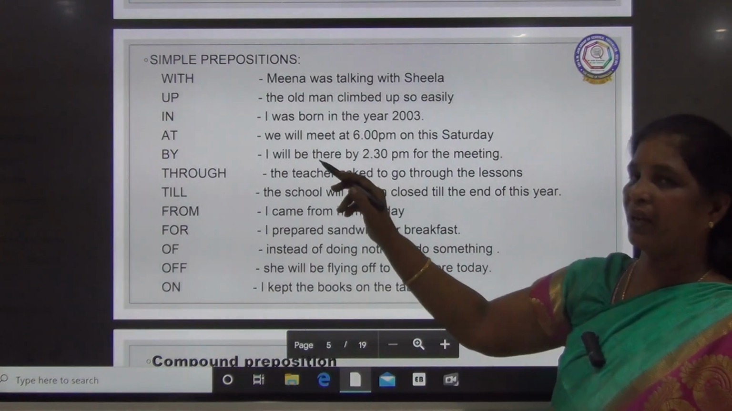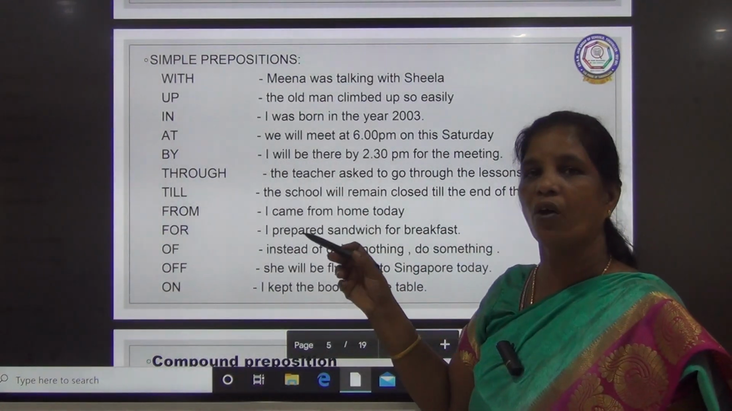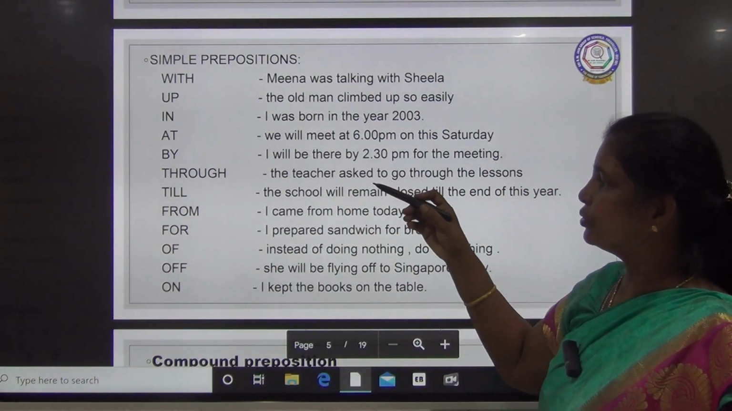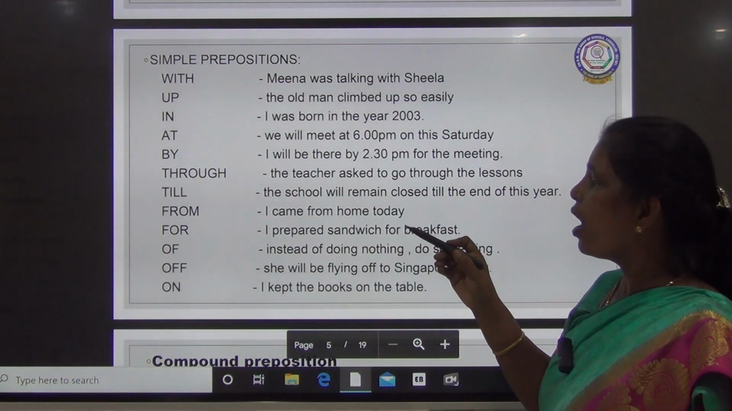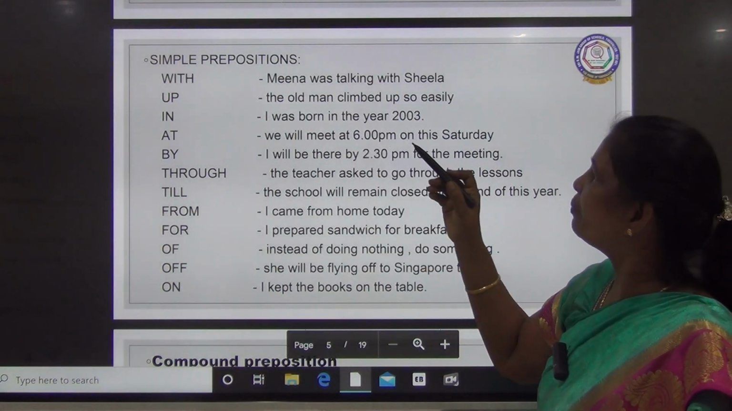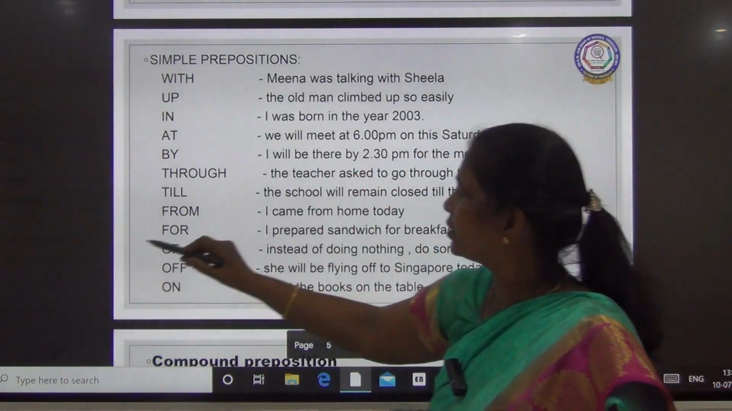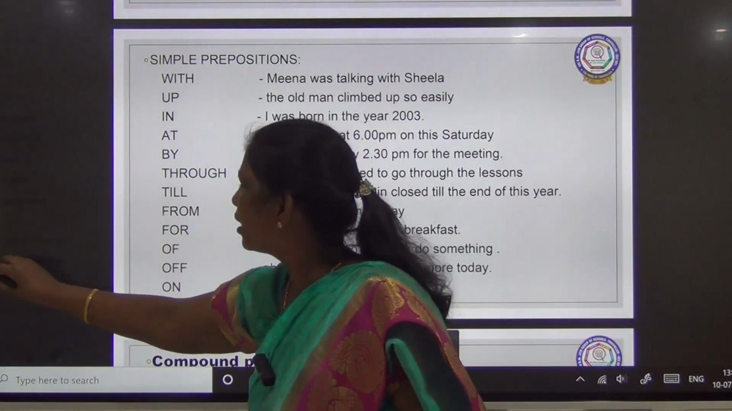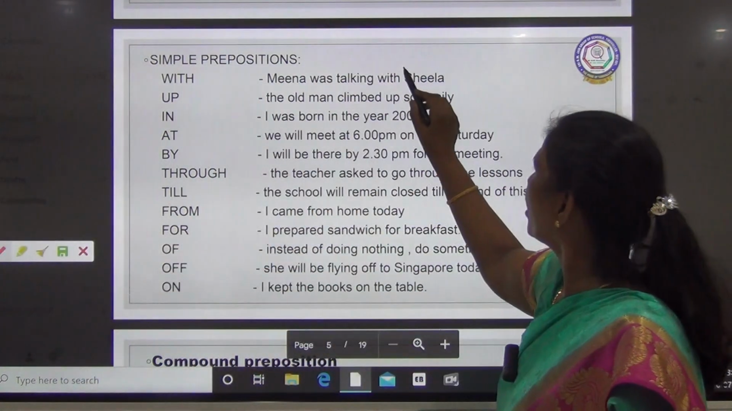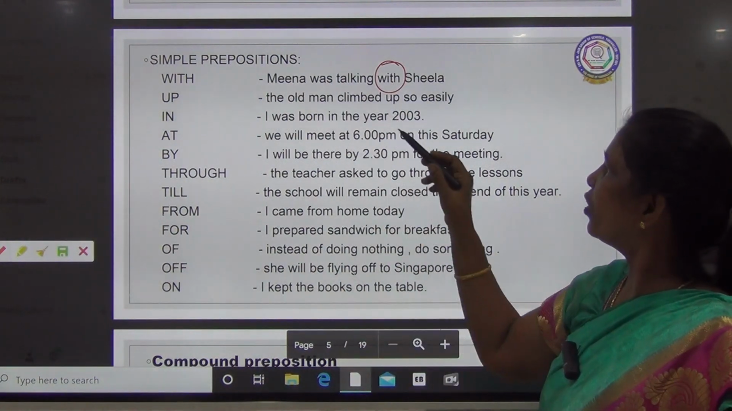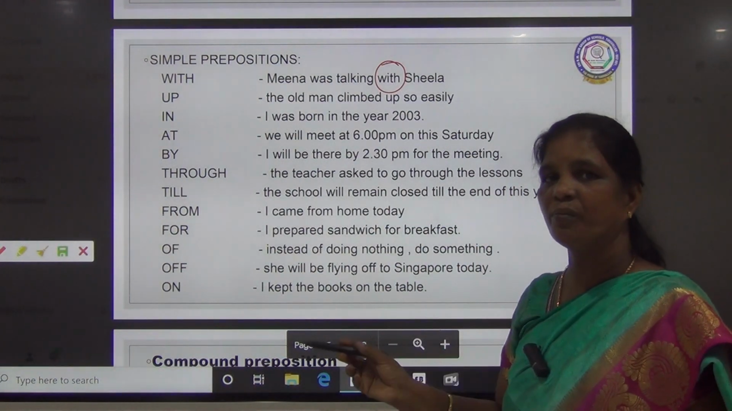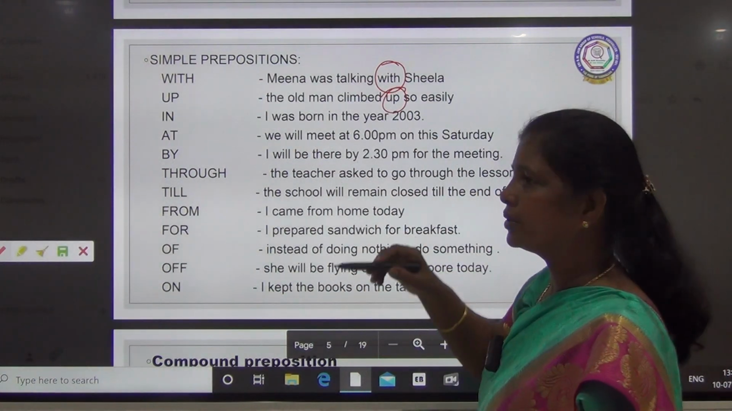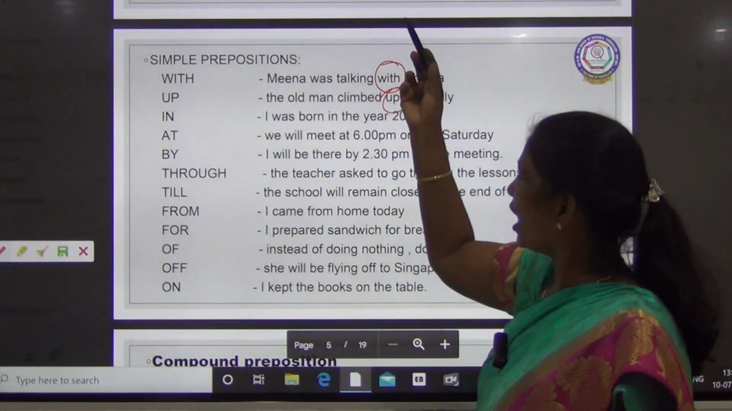Simple preposition examples, I have given a few, there are a lot: with, up, in, at, by, through, till, from, for, off, on. For example, Meena was talking with Sheila. She is talking with somebody. Up: the old man climbed up. So, climbed up.